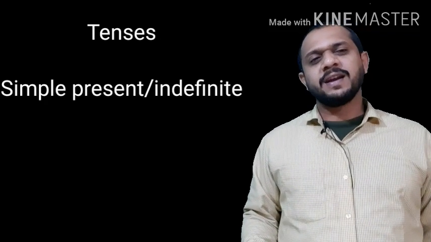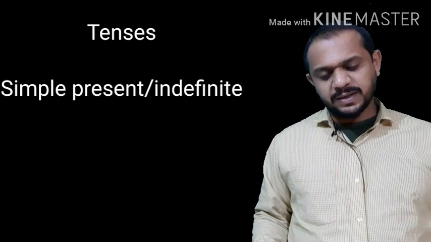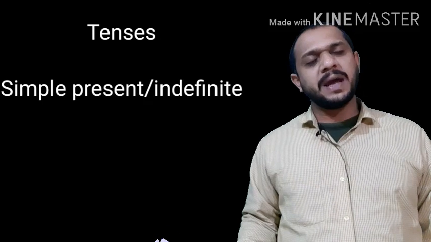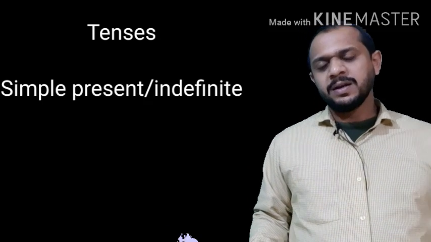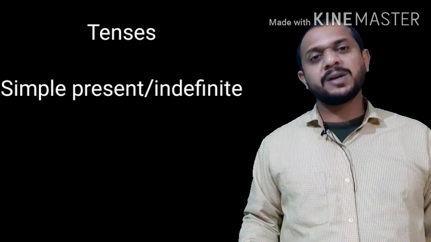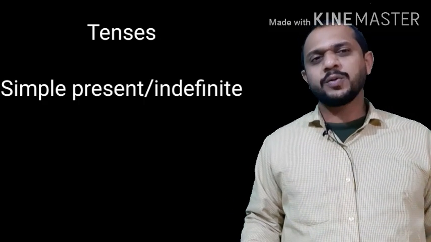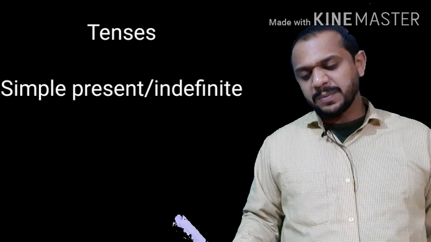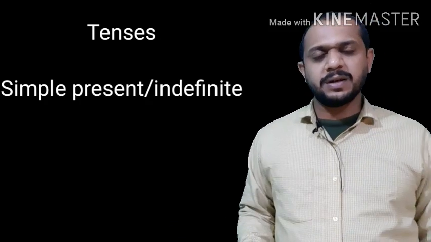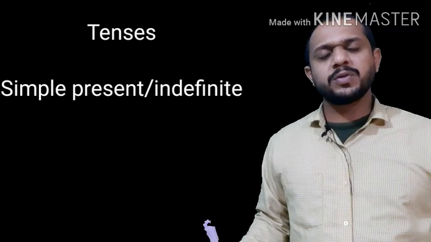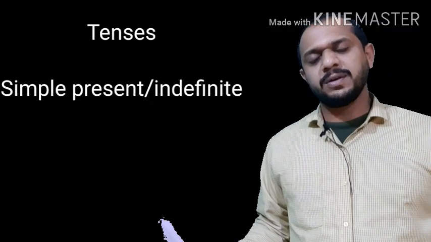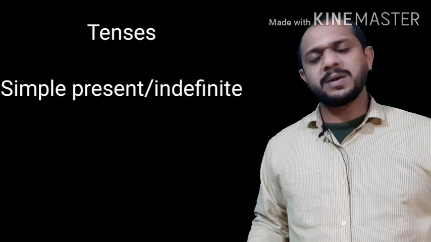Then at the time of imperative sentence we'll keep simple present tense. When we have a timetable or schedule, when we have any event, part of plan or arrangement, there also we use simple present tense. Then if we have quotation, before the quotation we begin our sentence with simple present.